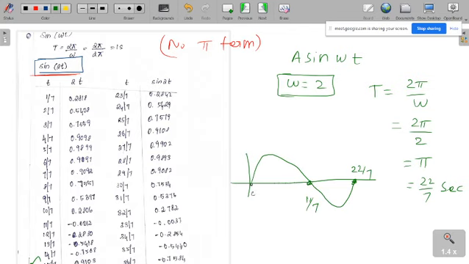Initially at 0 the value is 0. When you increase, the value will increase gradually. You see here, the values are increasing gradually. At some point of time, when you are here, you will get the maximum value. So around 5/7 or 6/7 you are getting the maximum value, and again it starts decreasing. Then around 11/7 you will get around 0, and again your value increases negatively up to this point.